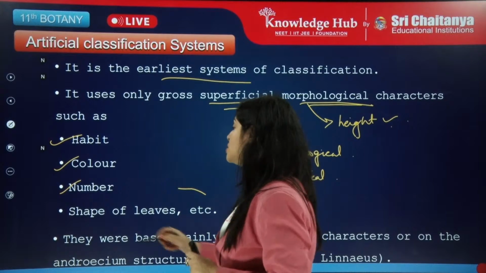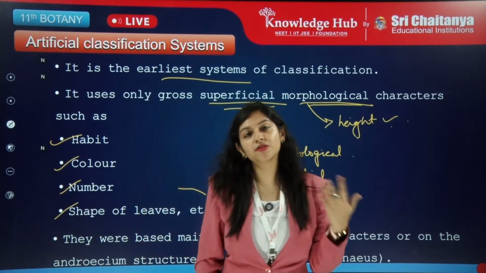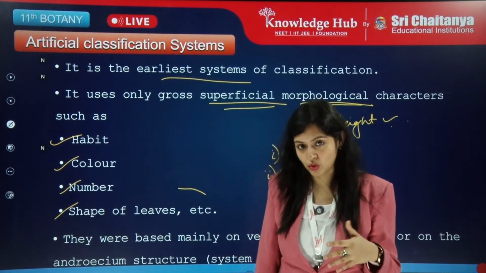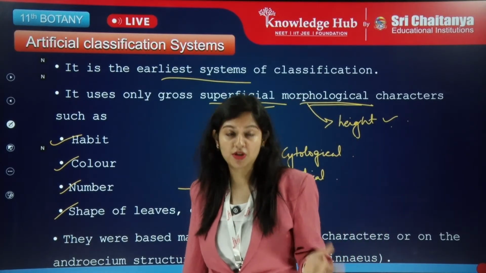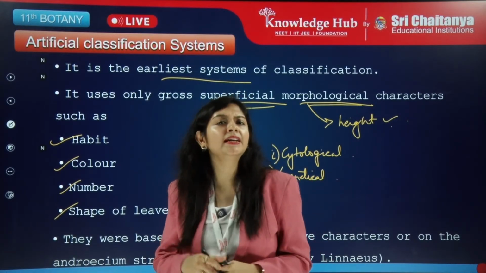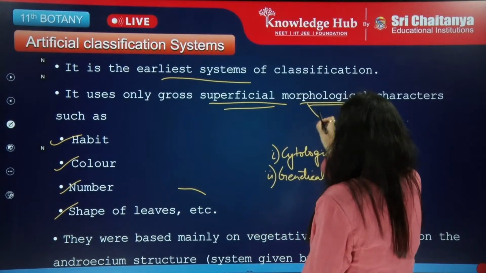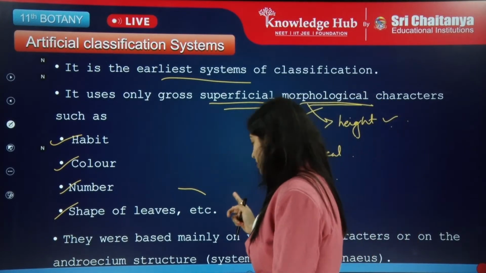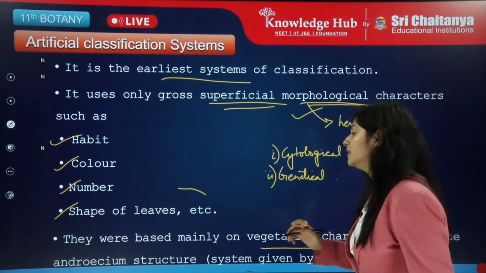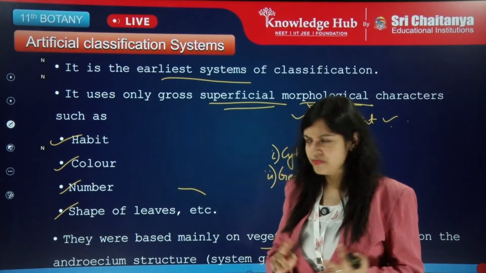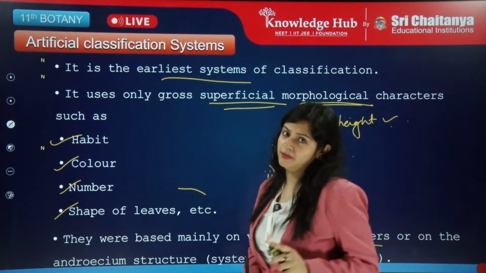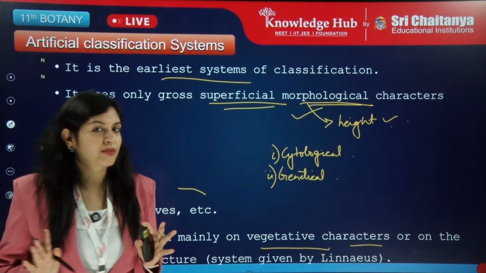Okay. Let's say then shape of leaves. Some leaves might be different from the others. But if we are considering that also, we have to see a lot of other features like phyllotaxy, arrangement of leaves and all. Just simply the superficial shapes of the leaves will not help in this. And then they were mainly based on the vegetative characters or on the androecium structure, something like that. Okay, so this was the artificial system which was first given, but still we got a classification system.